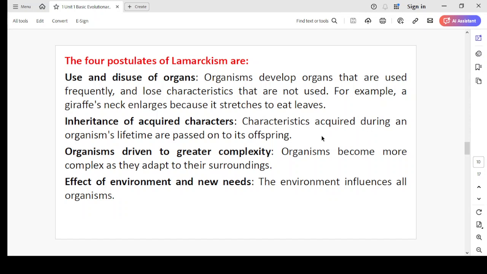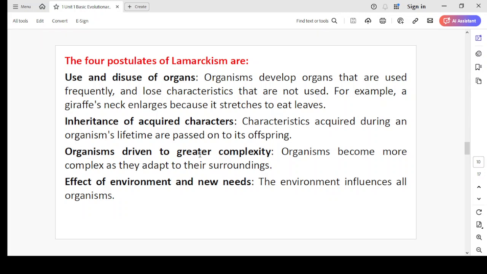Characteristics acquired during an organism's lifetime are passed on to its offspring. So, inheritance of acquired characters is the major postulate of Lamarck's theory. Use and disuse and the rest of the others are also important, but inheritance of acquired characters is known very well.